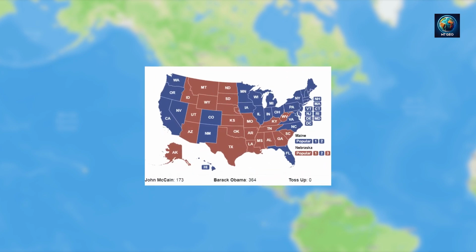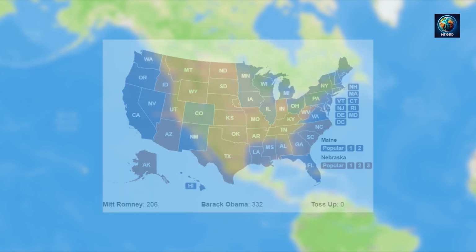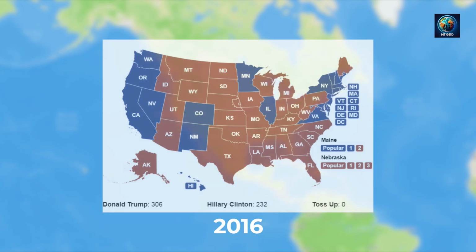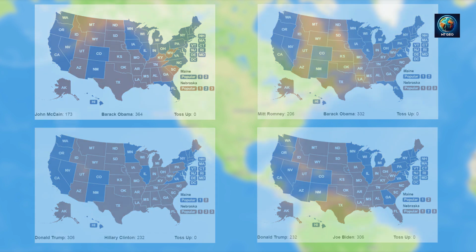This is the electoral map of the United States from the presidential elections of 2008, 2012, 2016, and 2020. Do you notice any common patterns across these election years?